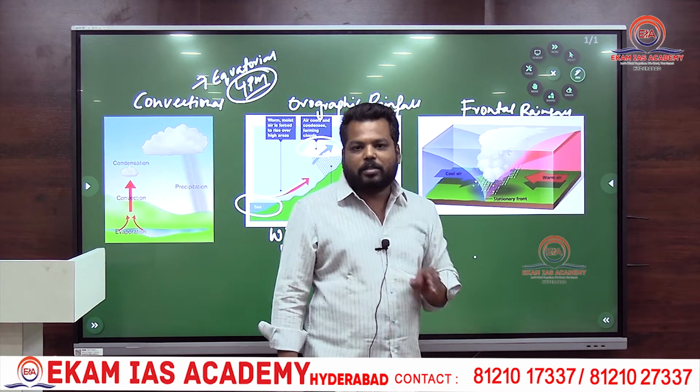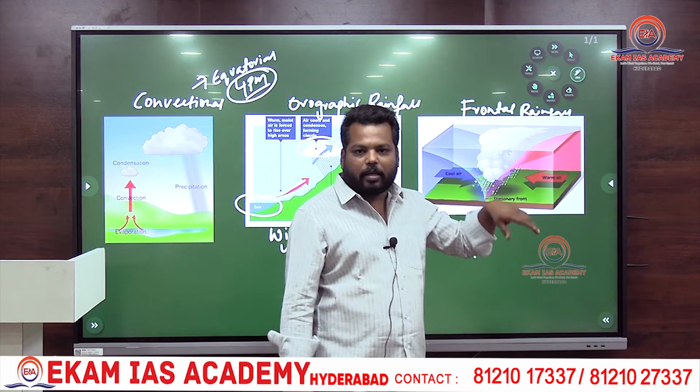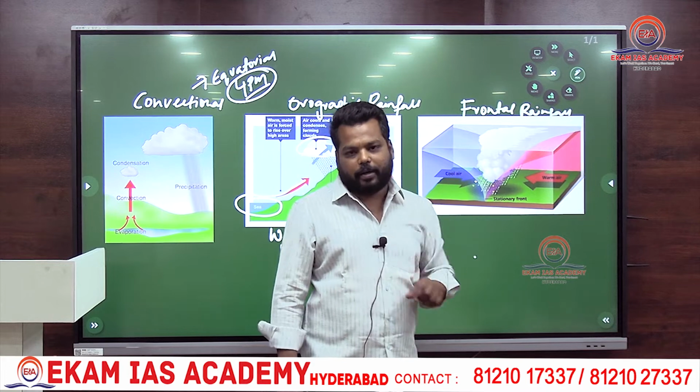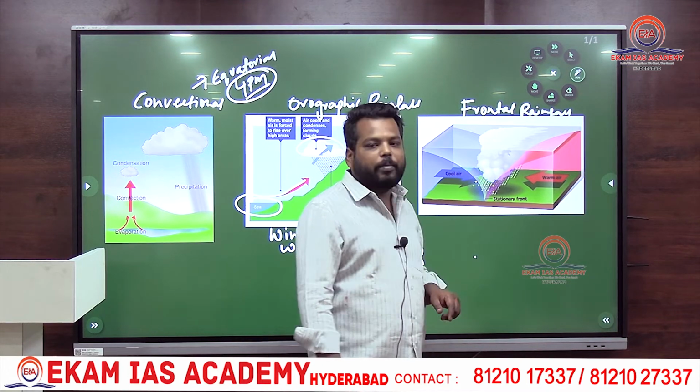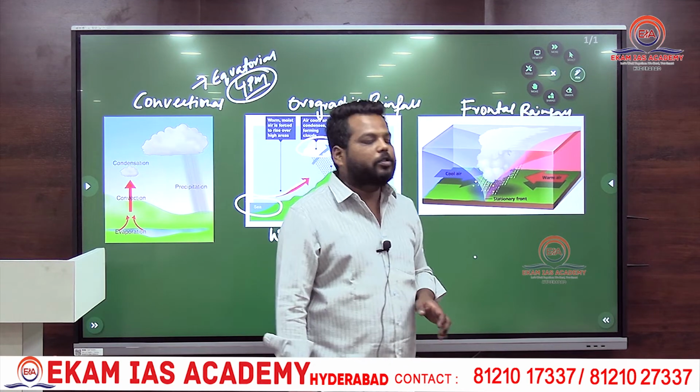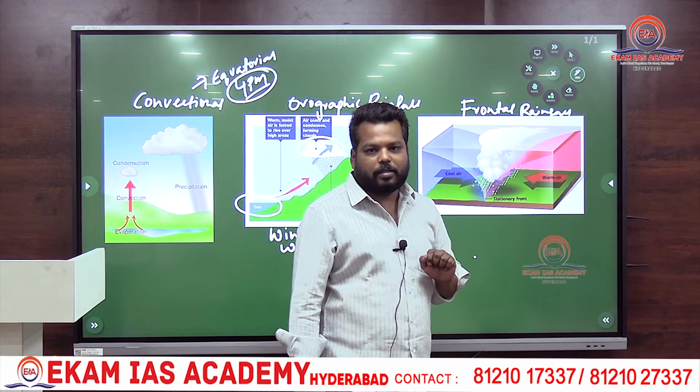That vacuum-like structure which develops, in which neither the cool air nor the warm air mixes, is called a front. And because of this formation of the front, the warm wind, which has a little amount of moisture, rises upwards.